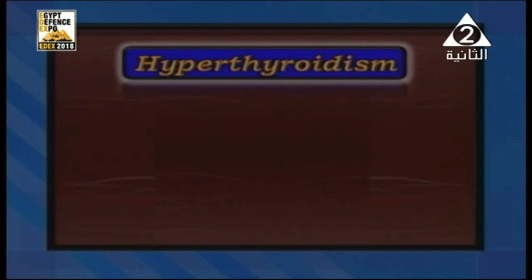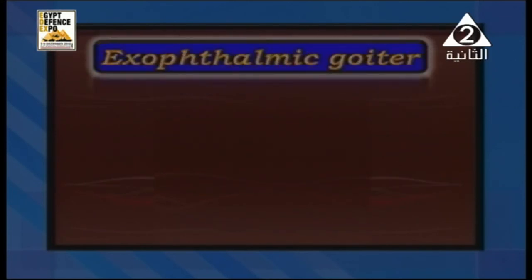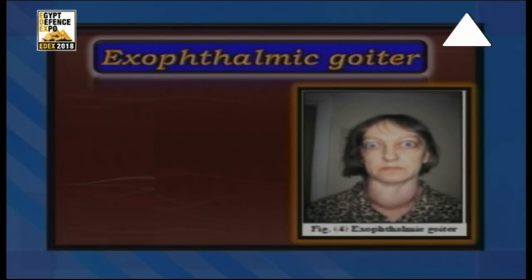It means increasing in the secretion of the thyroxine hormone. The enlargement of the thyroid gland associated with abnormal activities of the gland. Our disease is called, or the disorder is, exophthalmic goiter. So the first one was simple goiter, okay? While the other one is called exophthalmic goiter, okay? This is the symptom of exophthalmic goiter.